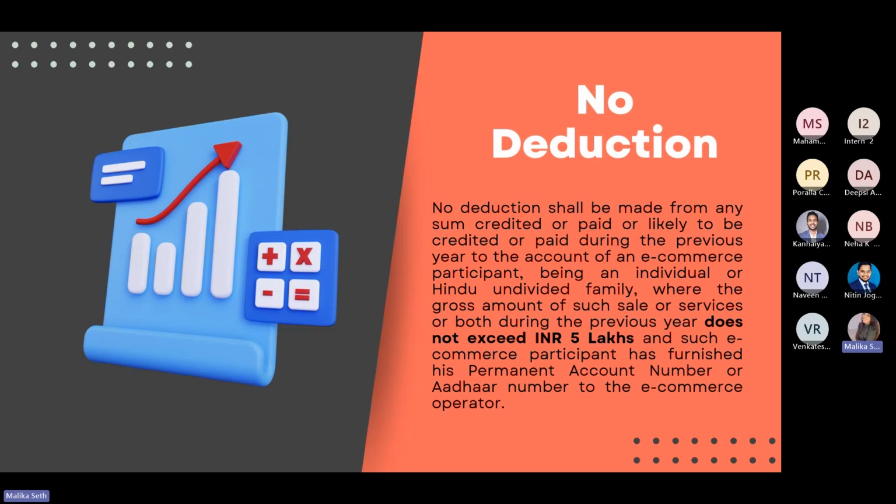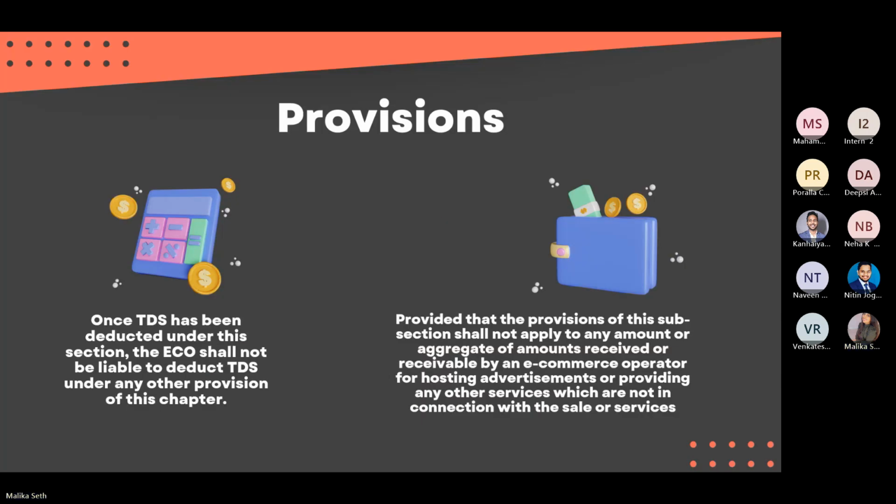pays the full amount to the e-commerce participant, provided that along with this 5 lakhs, the individual or HUF, the e-commerce participant, also furnishes PAN. Because as you all know, if there is no PAN, the TDS is deducted at a higher rate. So PAN is mandatory, and also the gross amount should not exceed 5 lakhs in the previous year.